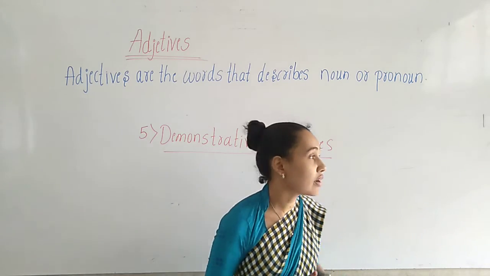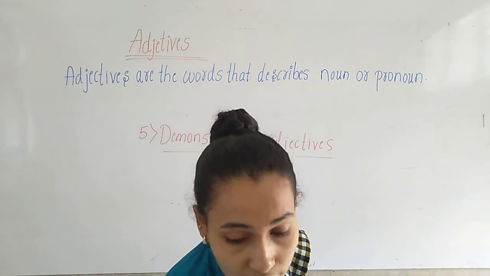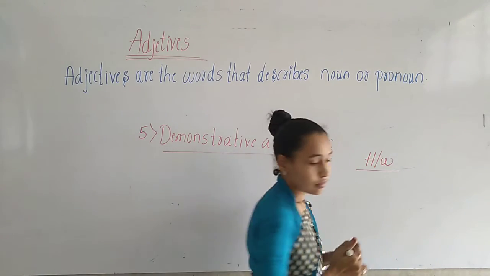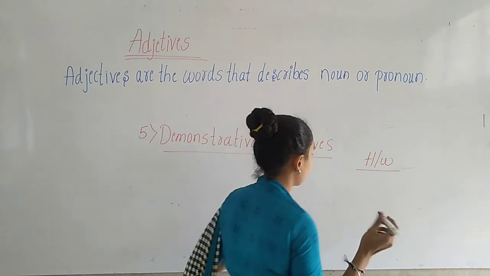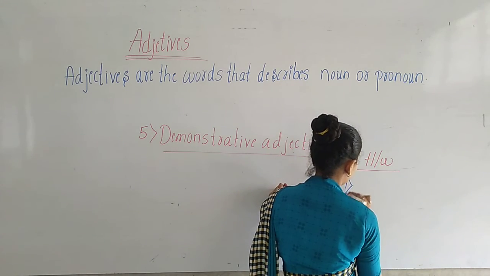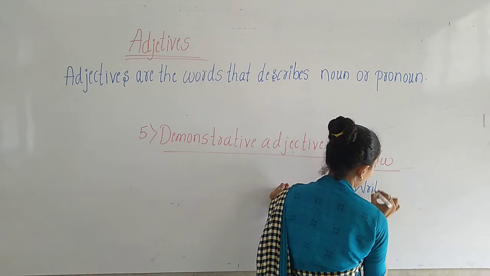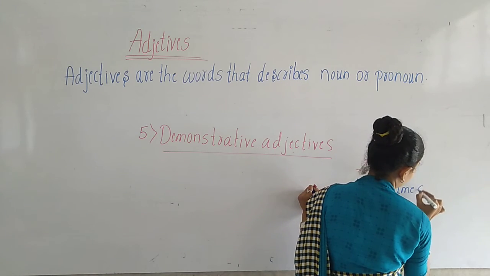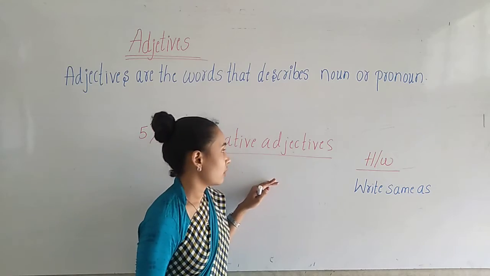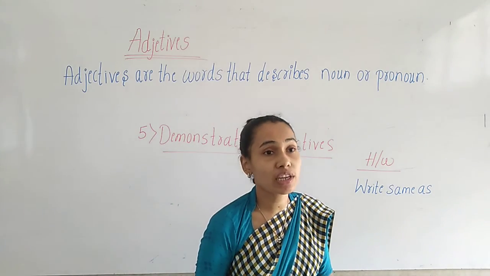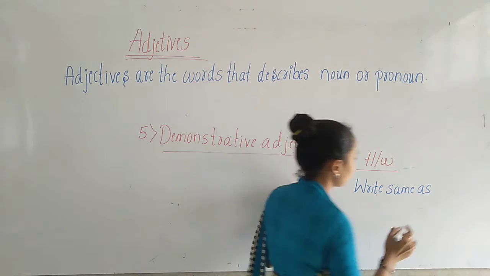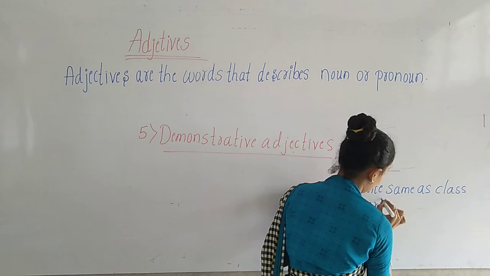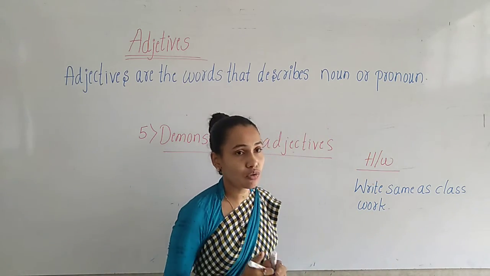Okay children, hope you all have understood today's class. Your today's homework is to write same as classwork. You have to copy everything. Whatever I have written in the notes, you have to copy it in your classwork notebook, children. Okay? Write same as classwork. So this is your today's homework.